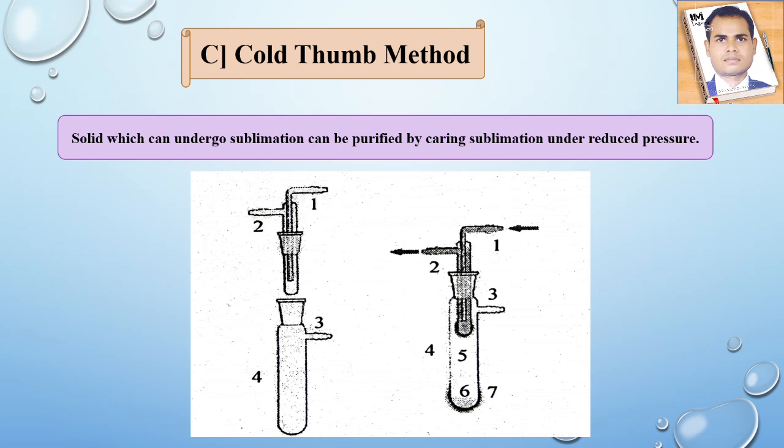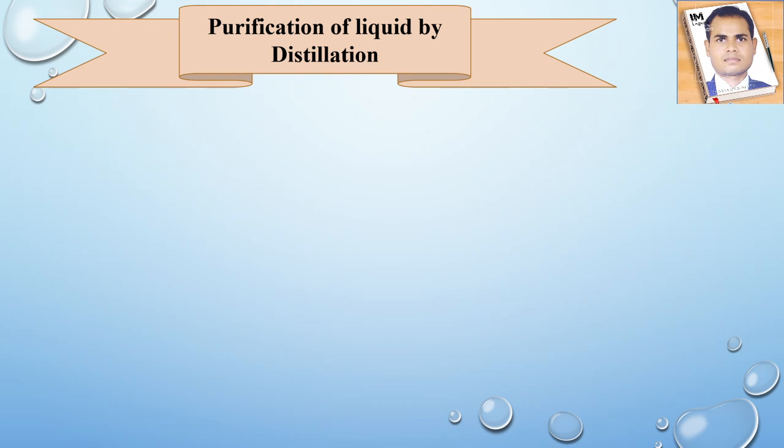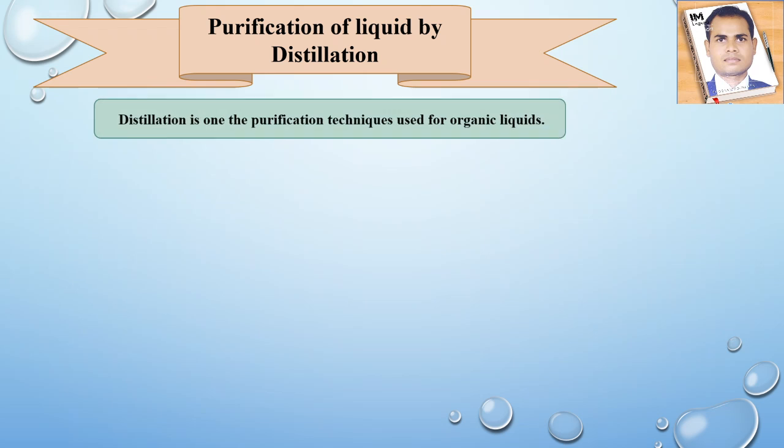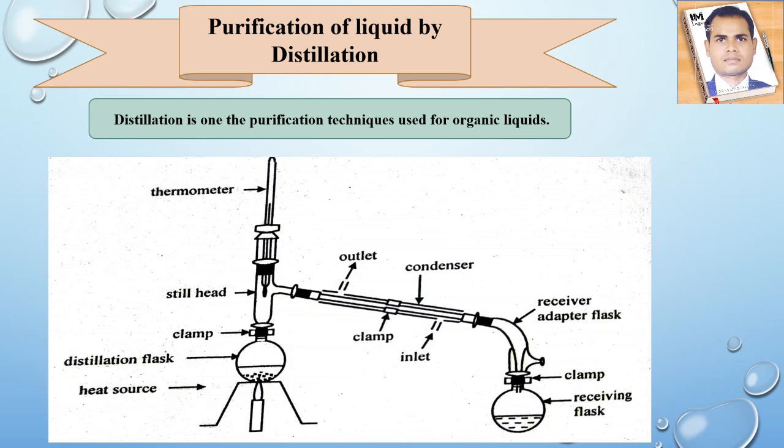We have seen here the purification of solid organic material. Now we have to see the purification of liquid, purification of liquid by distillation. So if an organic compound is in liquid form, how can we purify it? By this process we purify liquid compounds. Distillation is one of the purification techniques used for organic liquid compounds, right? So in this way you have to arrange it.